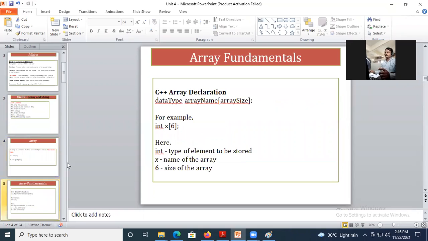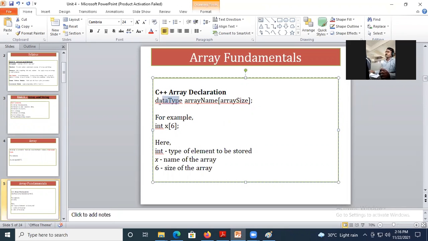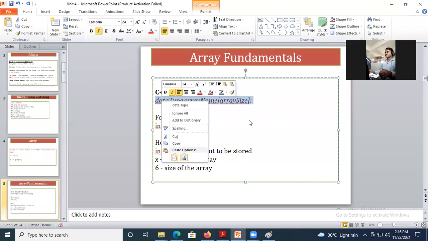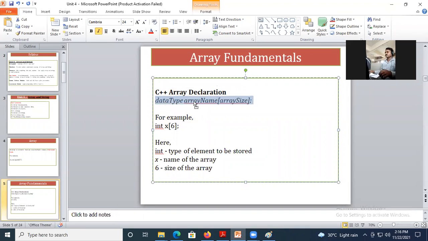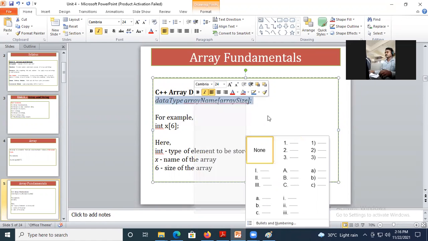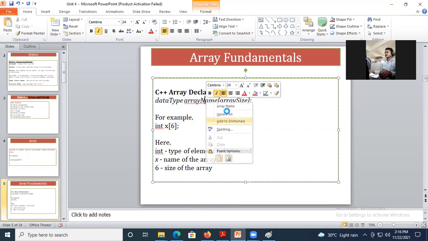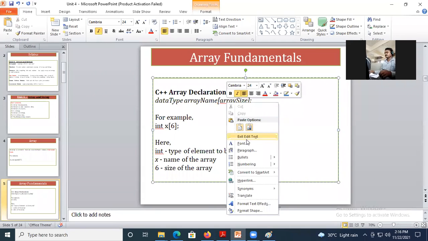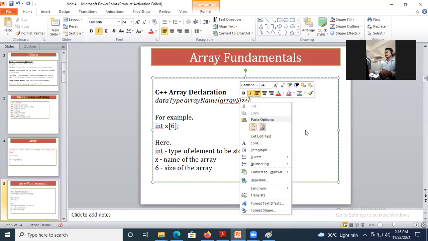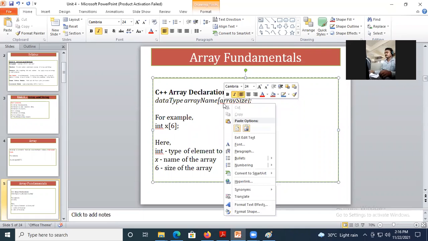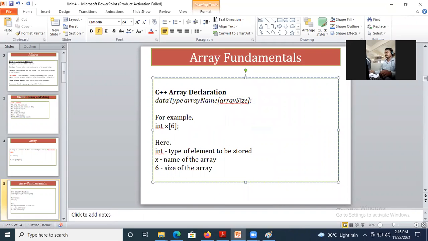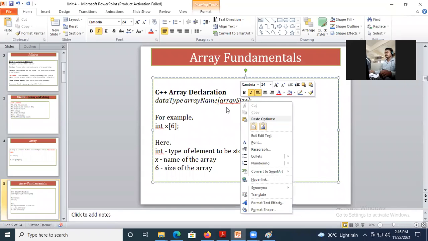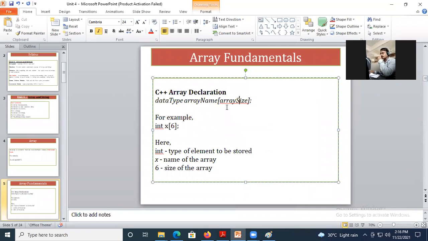So how we are going to declare it? Declare कसा करायचा array? First, this is the syntax. It don't allow me to correct it.